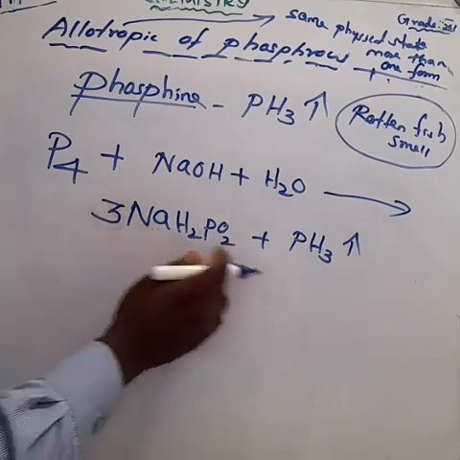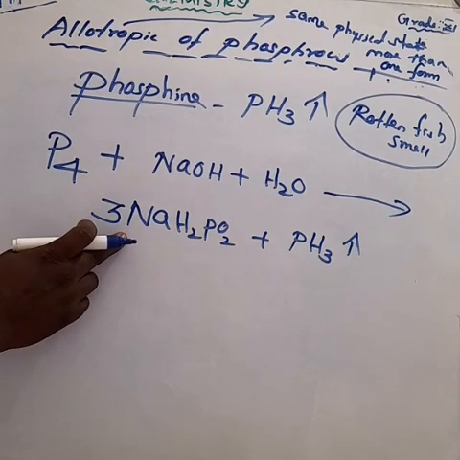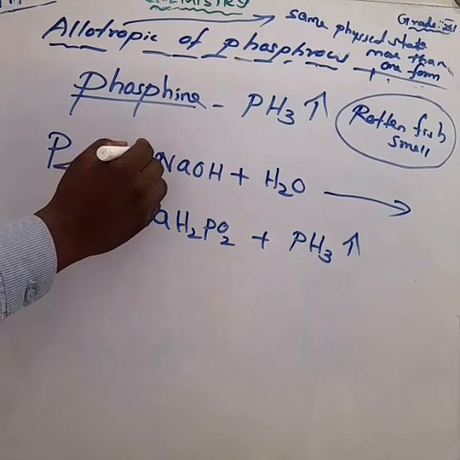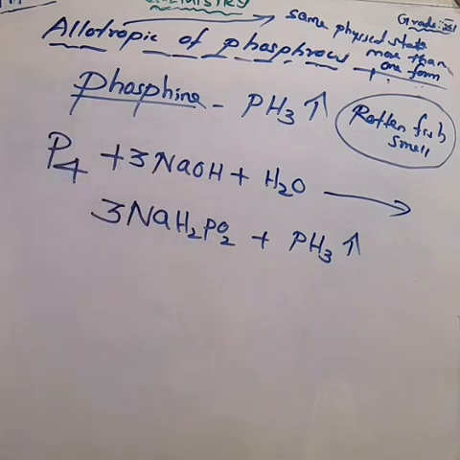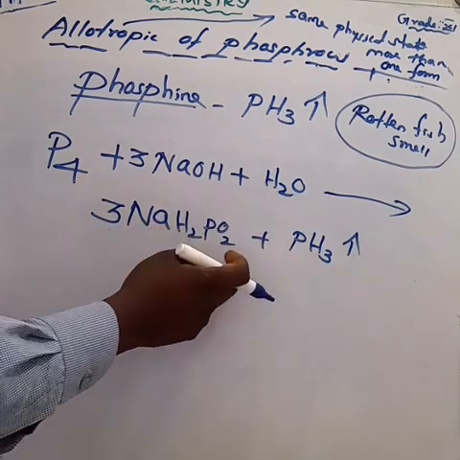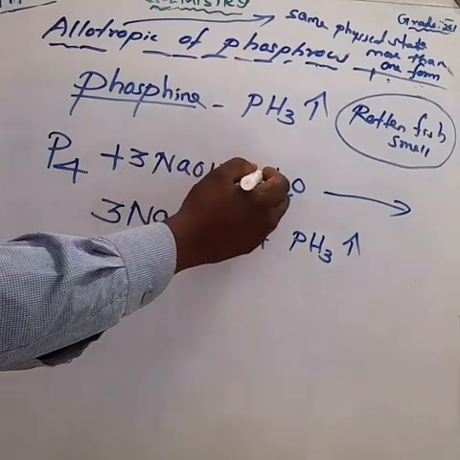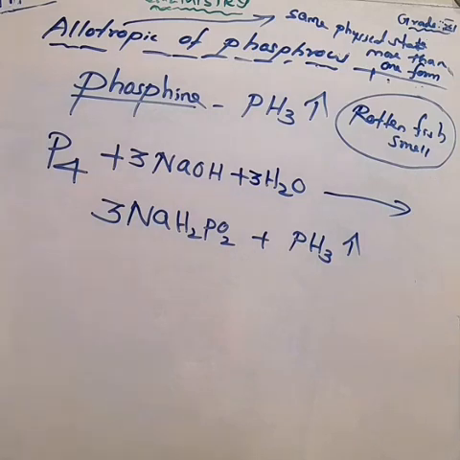Now the phosphorus is balanced. What about the sodium? On the reactant side make it 3. Now sodium is balanced. Now on the product side we can count the hydrogen. 3 into 2 is equal to 6, and 6 plus 3 is equal to 9. So if you make 3 water molecules, 3 twos are 6, and 6 plus 3 is 9. Now it is balanced.